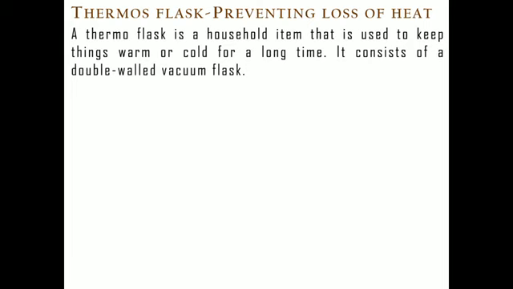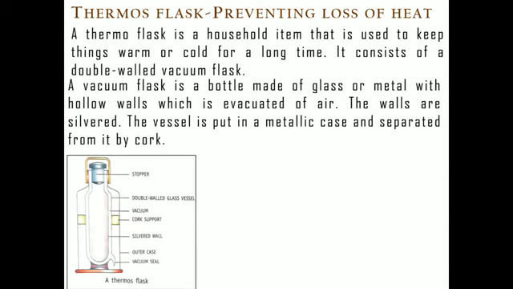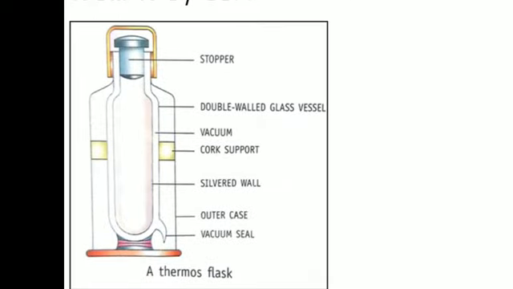So what is the structure, I mean how is this thermos made or developed? A thermos, as you can see in this diagram, is basically a double walled vacuum flask. Remember, it is double walled. In this picture also, this is the double walled glass vessel. This is the first layer, this is the second layer, and there is a gap between these two layers of glass, which is evacuated of air. I mean, a vacuum is created between these glass layers. So air is not present.